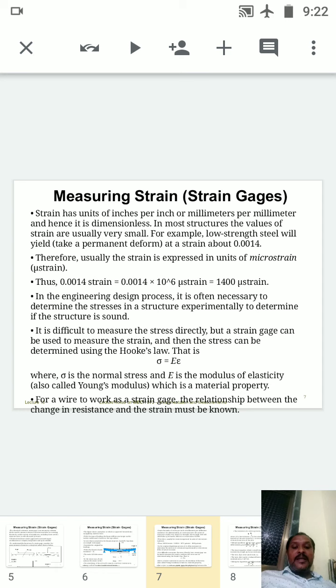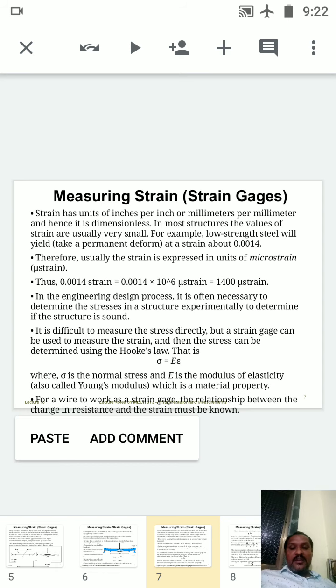Which is the material property where we are going to apply the force on that body. So for a wire to work as a strain gauge, the relationship between the change in resistance and the strain must be known. Means change in the dimensions, automatically there will be change in the resistance.